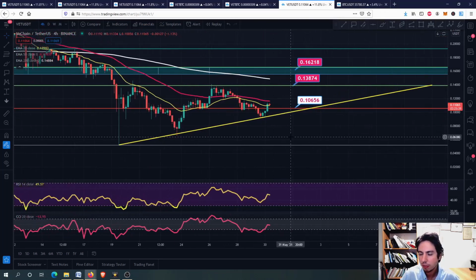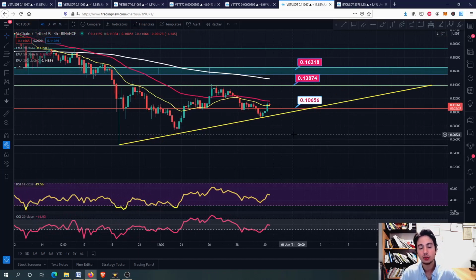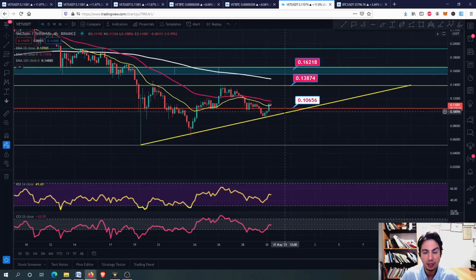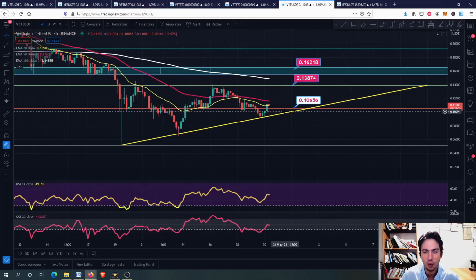For the long term though, this is a great entry, guys. Don't be late for the long term. If you have a long term portfolio for about many months or a year, then guys, this is a perfect buying opportunity. We won't see these crashes happening all the time.